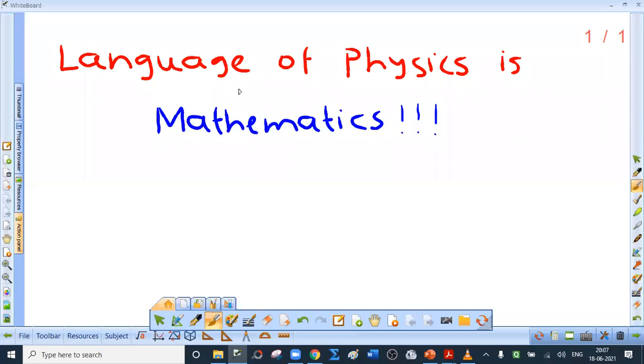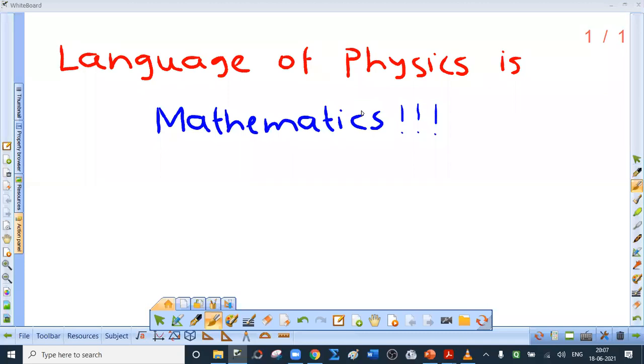Yes, you have to remember this, that the language of physics is not English, it is mathematics. So even if you are thinking of doing or concentrating on PCB, you should know basics of mathematics. As I said, I'm going to cover logarithm because you are supposed to use log tables not only in physics but in chemistry also. Of course, in board exam, use of logarithmic tables is not allowed, in CET or JEE Main or NEET exam. Then you'll ask me, then why to study log tables or logarithm?